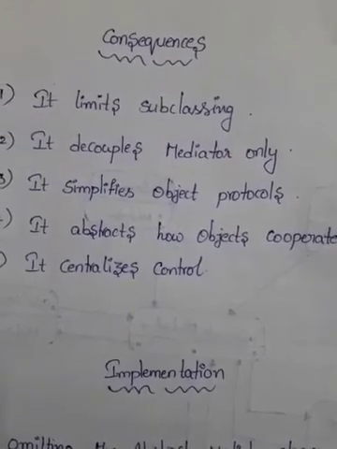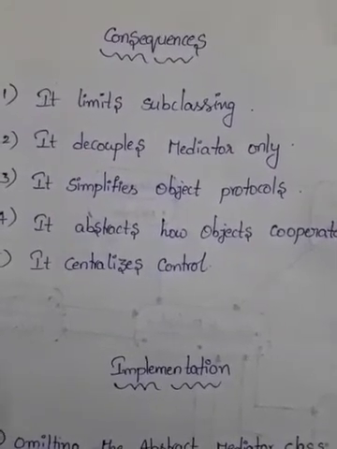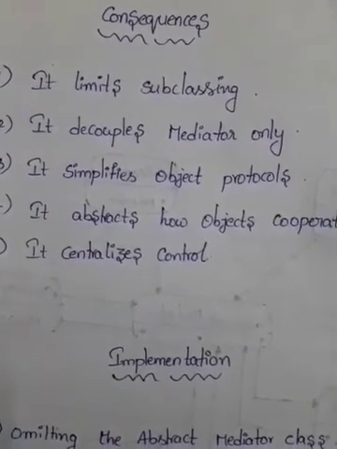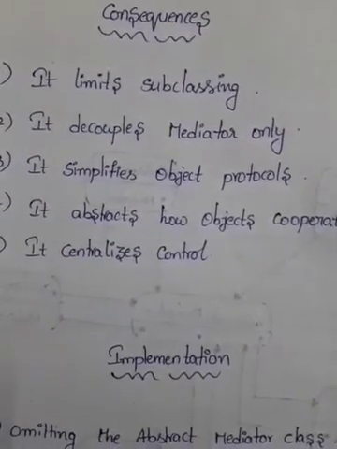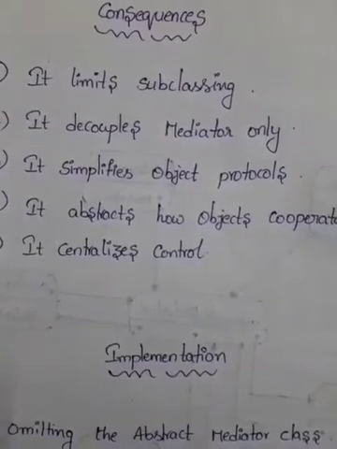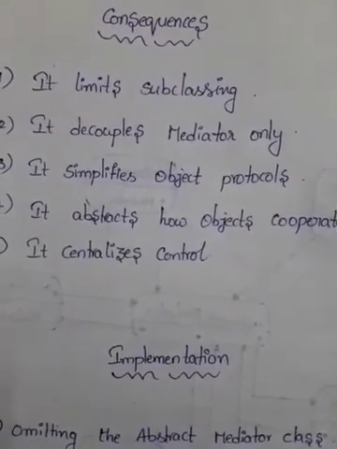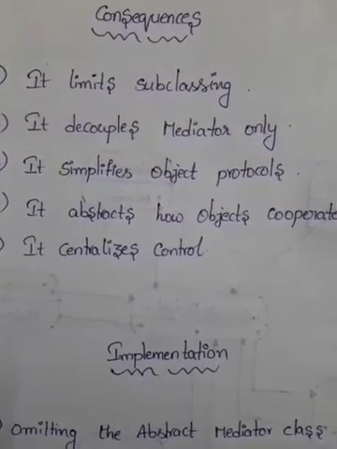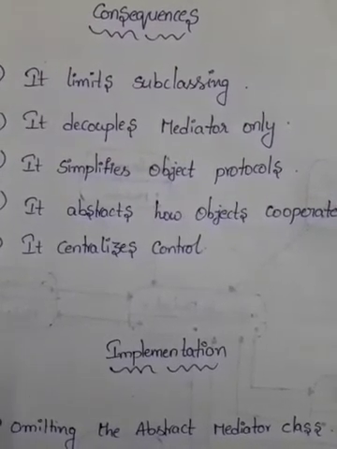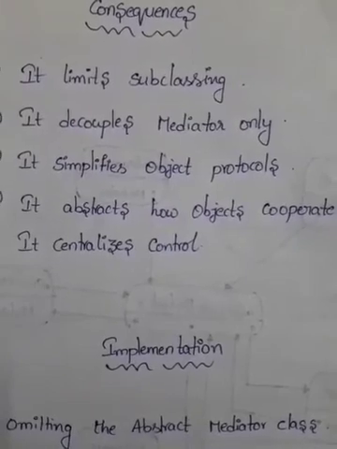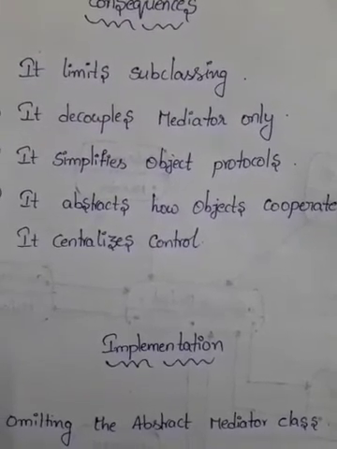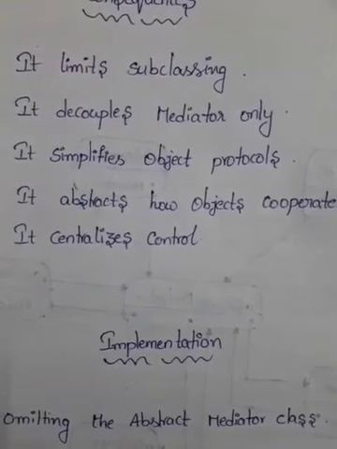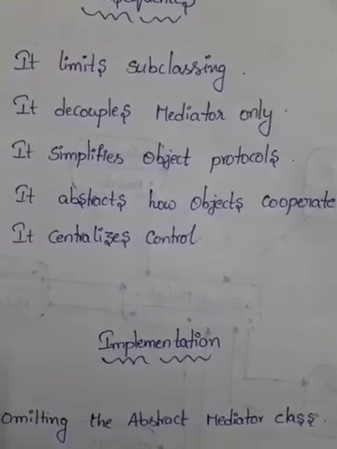And coming to our next consequence, it decouples colleagues. That means a mediator promotes loose coupling between colleagues, and you can vary and reuse colleague and mediator classes independently. And the next one is it simplifies object protocols. That means a mediator replaces many-to-many interactions with one-to-many interactions between the mediator and its colleagues, and one-to-many relationships are easier to understand, maintain and extend. So this is one of the advantages.